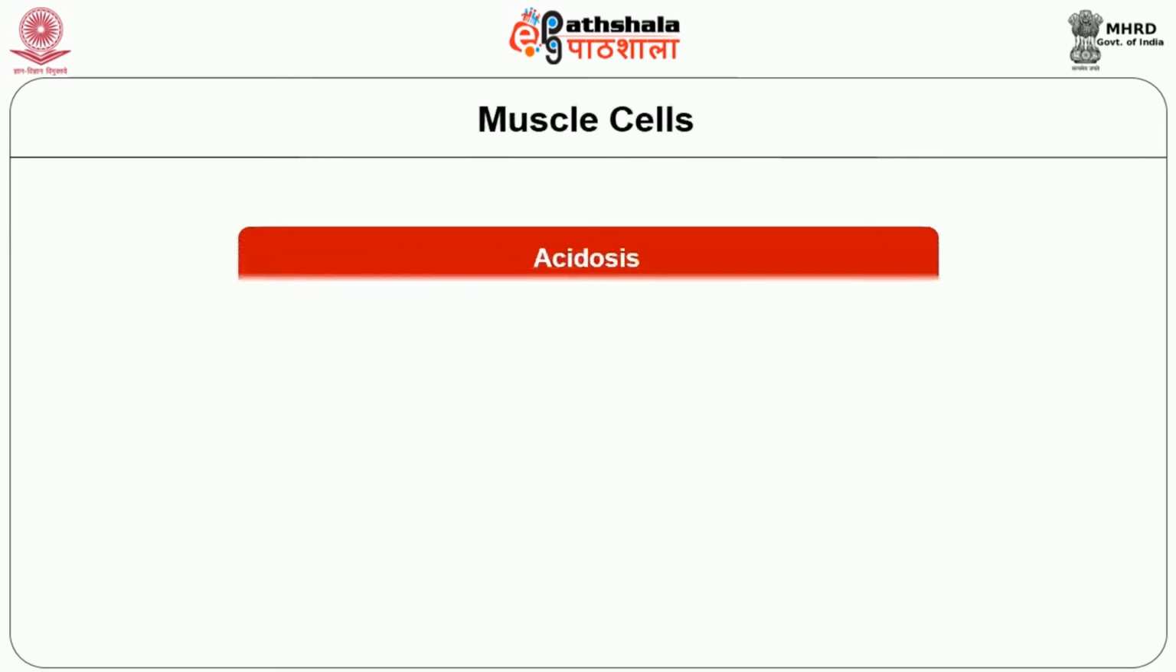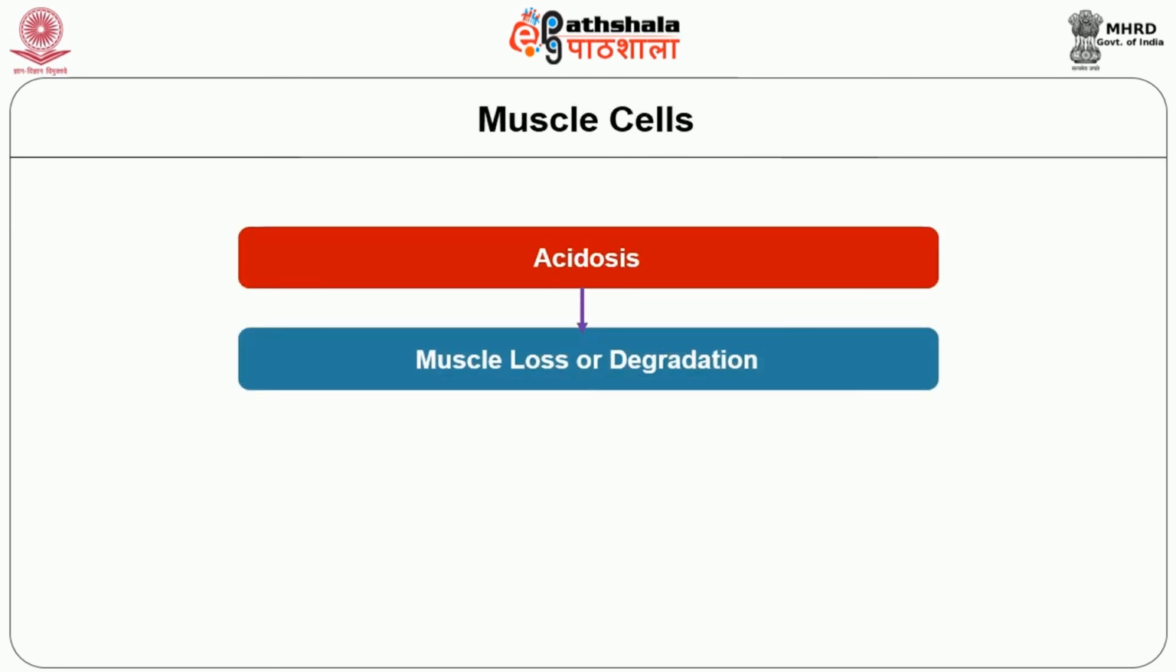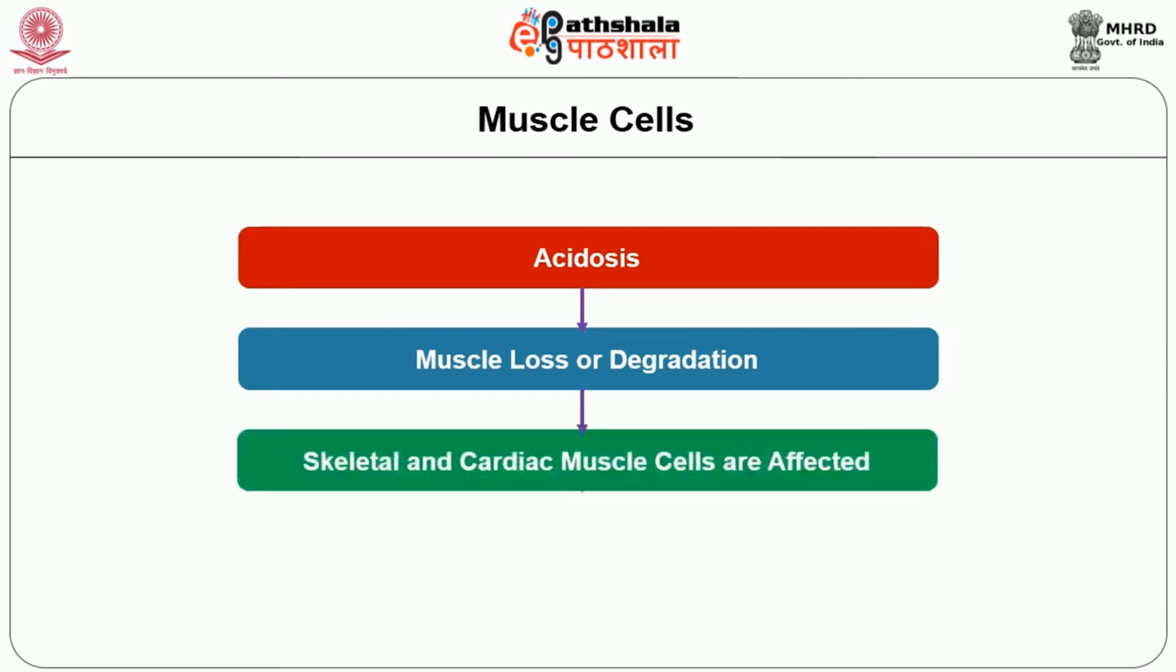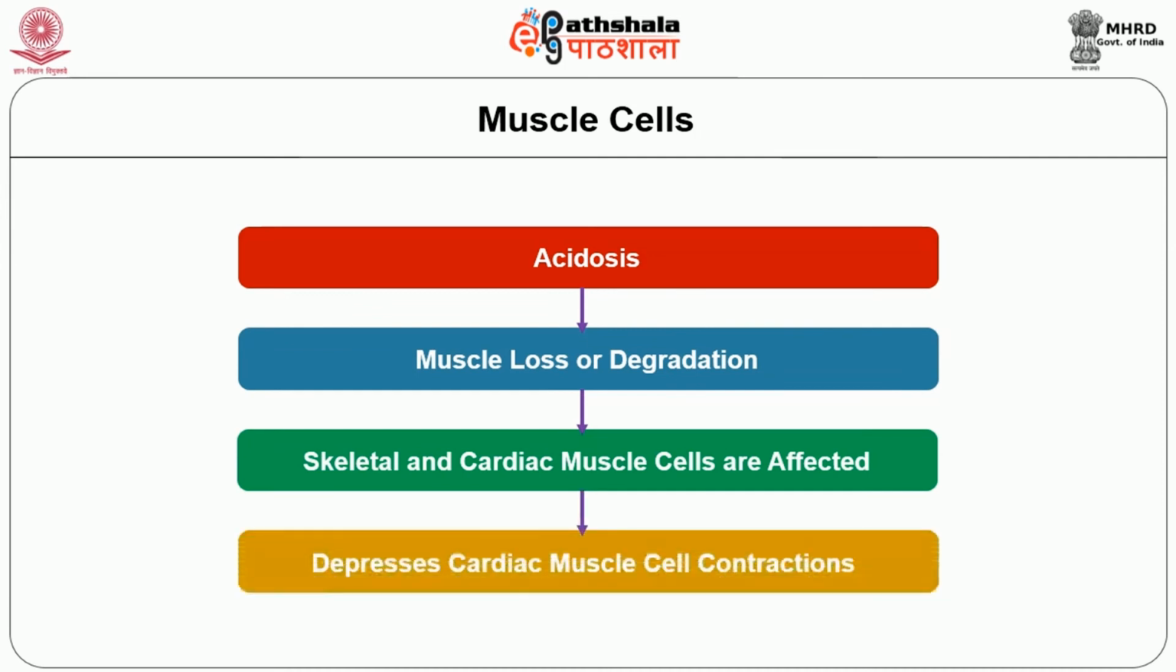In muscle cells, acidosis leads to muscle loss or degradation of the muscle cells. So all the skeletal muscles and cardiac muscle cells are affected. Because of that, there will be a decreased cardiac muscle activity, that is decreased contraction. So there is a decreased blood supply to the other organs in the body.